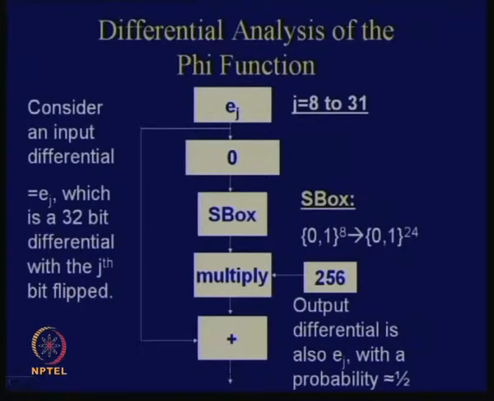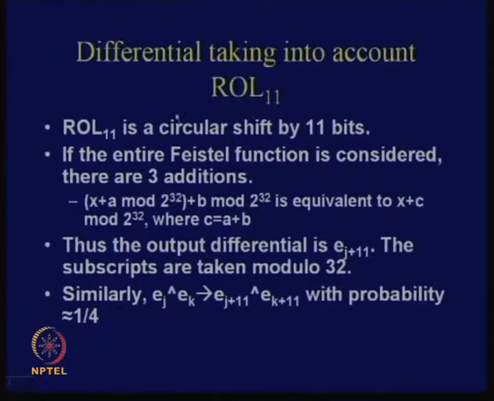We can prove theoretically the probability that a particular carry bit will be 0, and when it is 1. It is actually half plus half to the power of i plus 1, where i is your bit location. But anyway, that is not important. What is important is that you are able to get a differential in the phi layer with a probability of half. The ROL 11 was a circular shift by 11 bits.